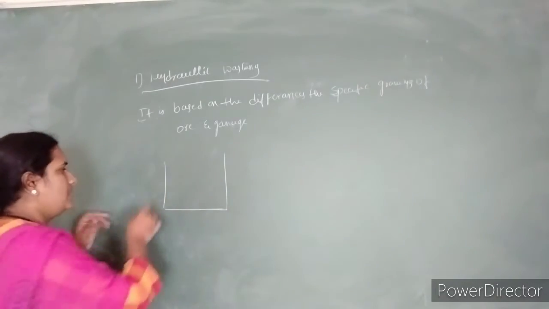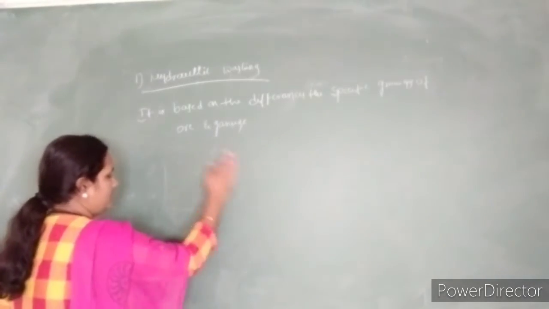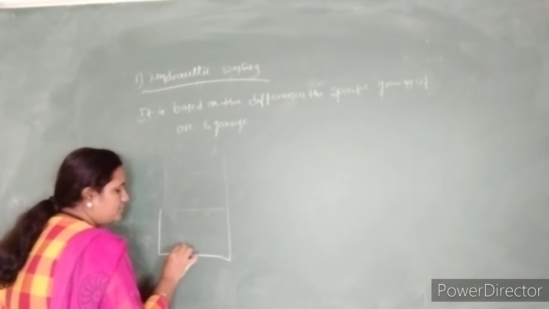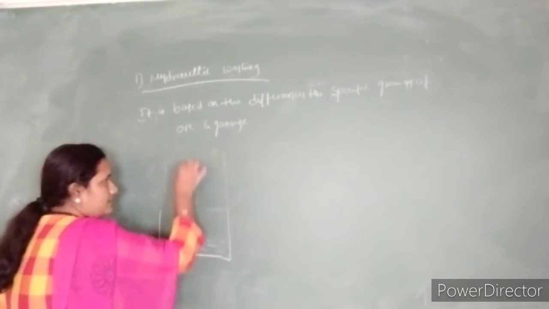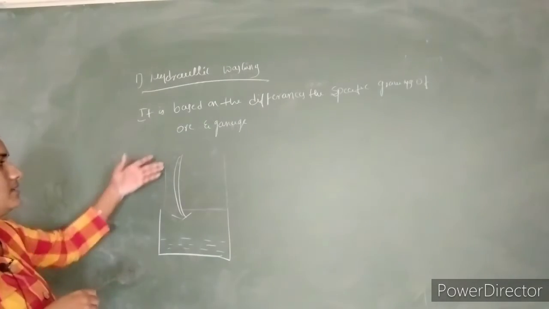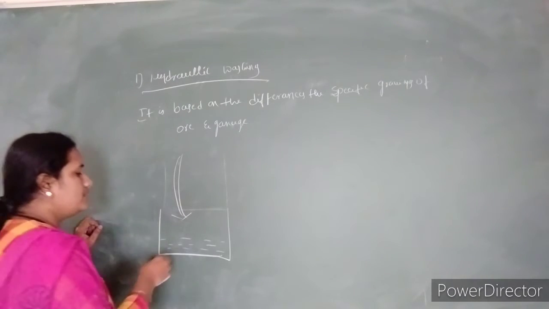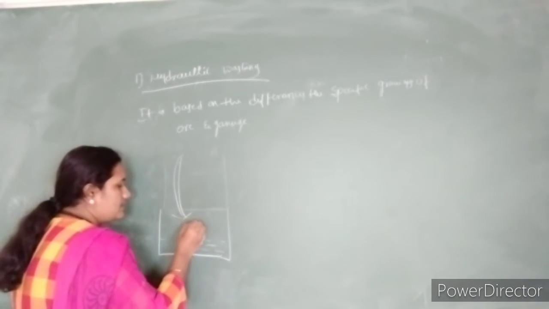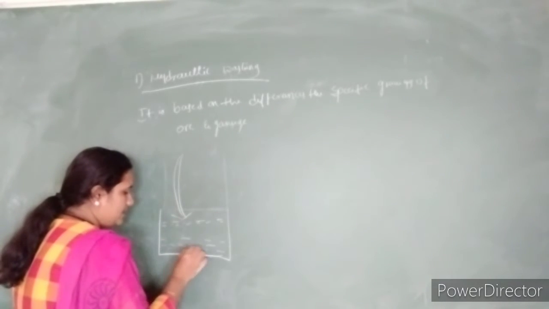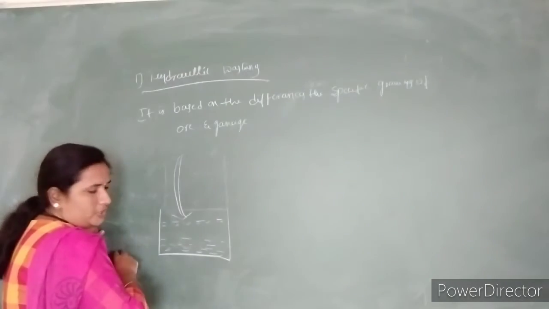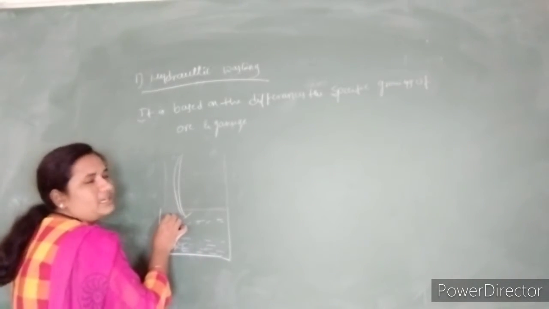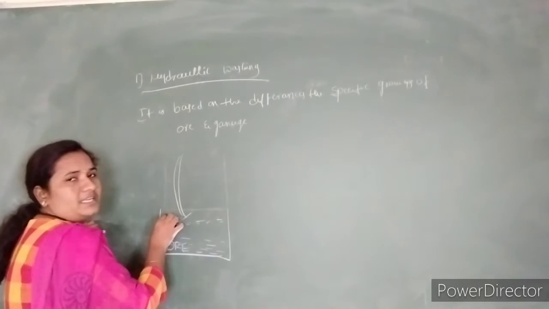If I run water upward, forcefully, from the top of a container that holds a mixture of ore as well as gangue, then the lighter particles come to the top and the heavier particles settle down at the bottom. These heavier particles are nothing but our ore, and the unwanted material is nothing but the impurities, or else gangue.